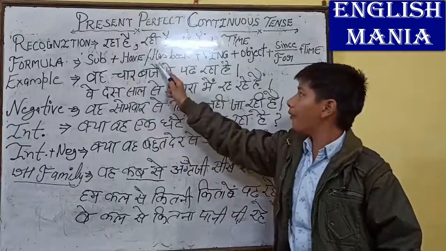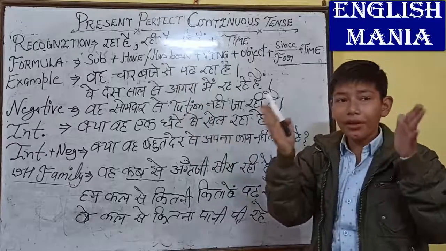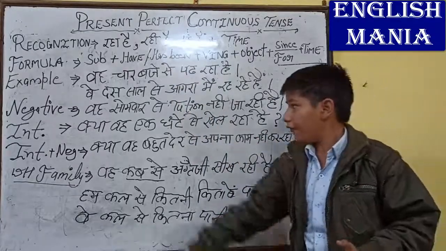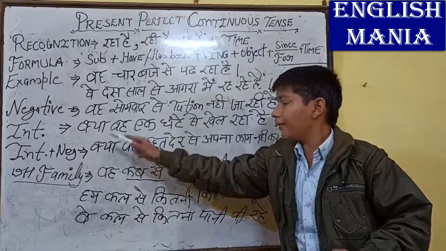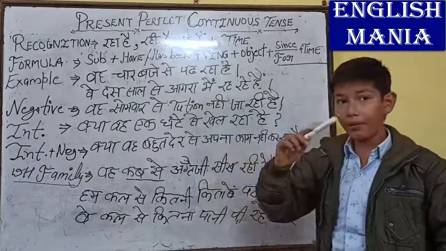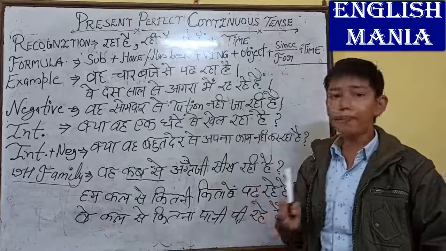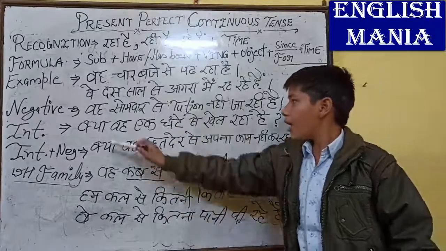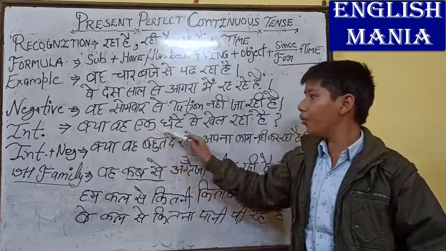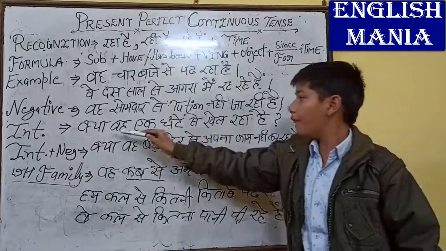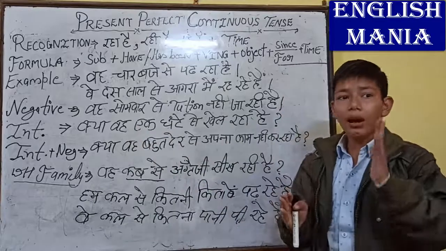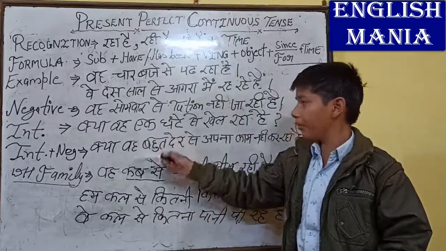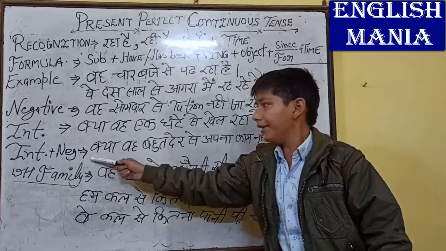Here we will put subject between has and been, or have and been. If there would be वे, then we will make it have. Have they been playing for 1 hour? So have you got it, that what do we do in interrogative sentences? We put he between helping verbs and been. Okay, now it is interrogative negative.